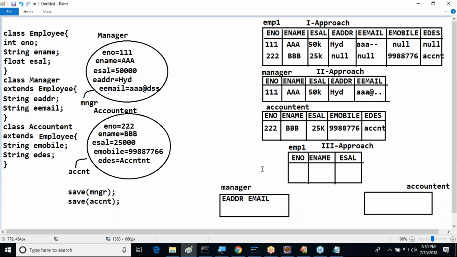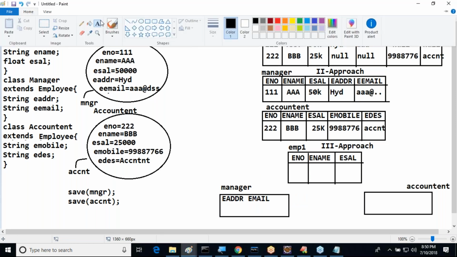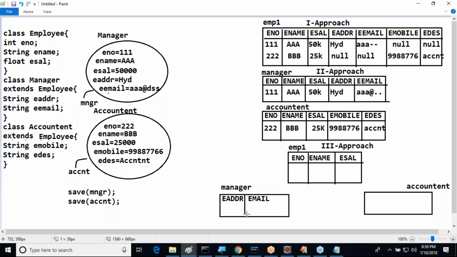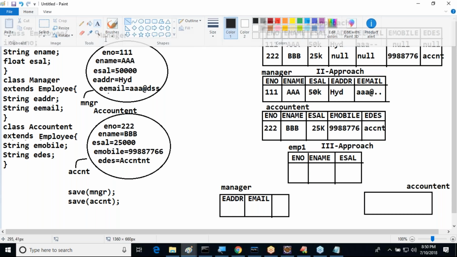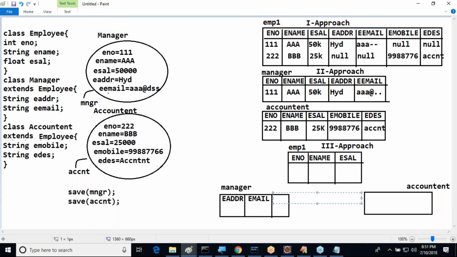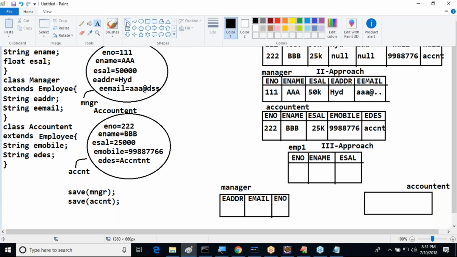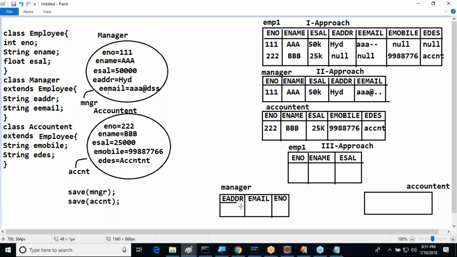Right, sir. But we need to define primary key and foreign key relationships between these two. Apart from this, to define the relationship I need to take one join column. What exactly is the join column? ENO. I am going to take ENO as the join column. Through this join column I want to provide the mapping. The primary key, foreign key relationship I need to manage.